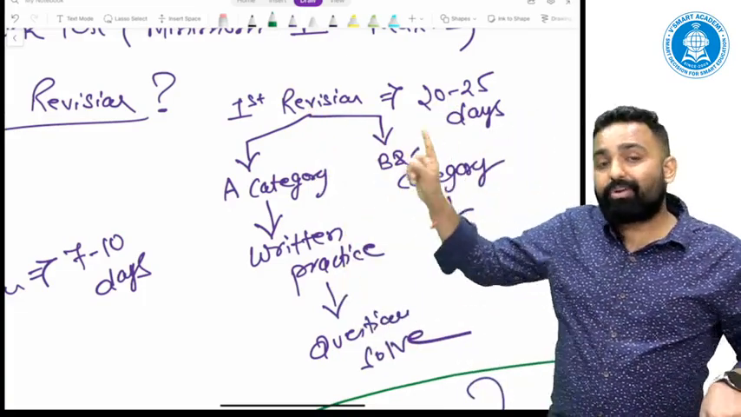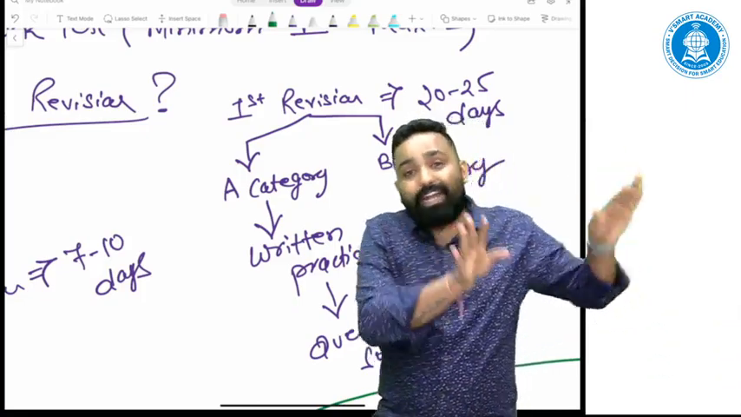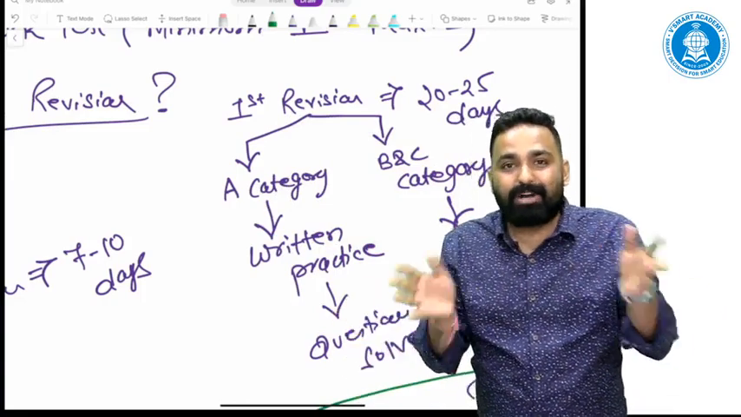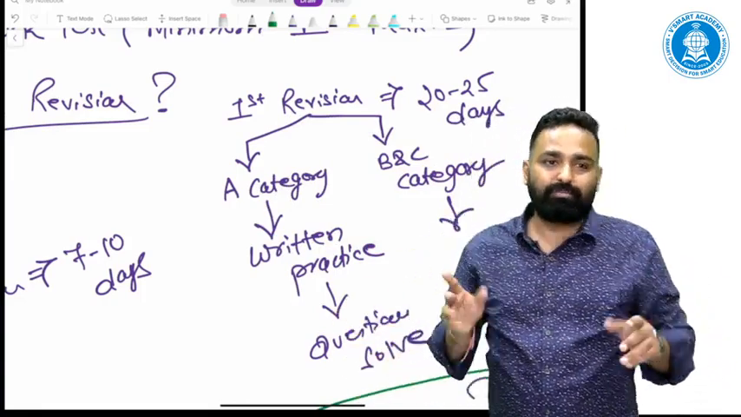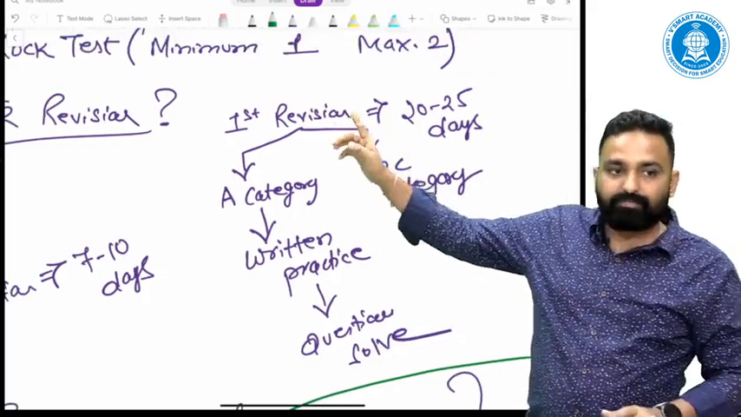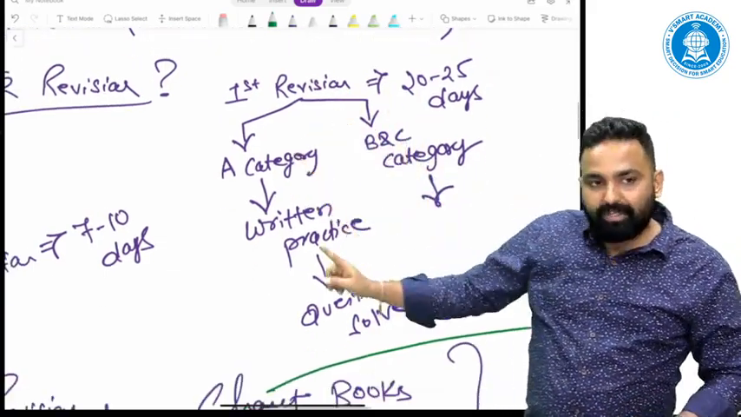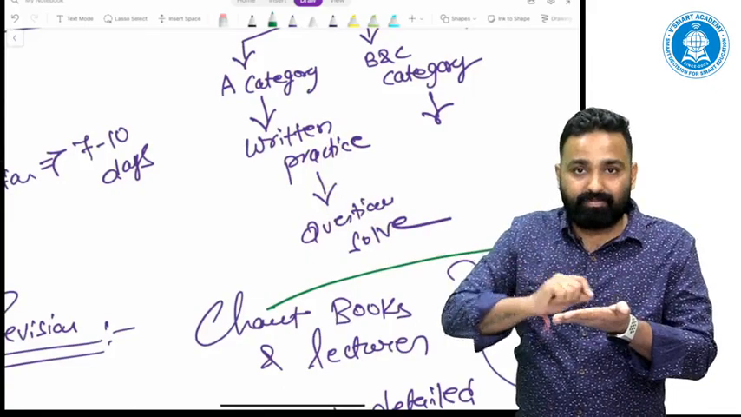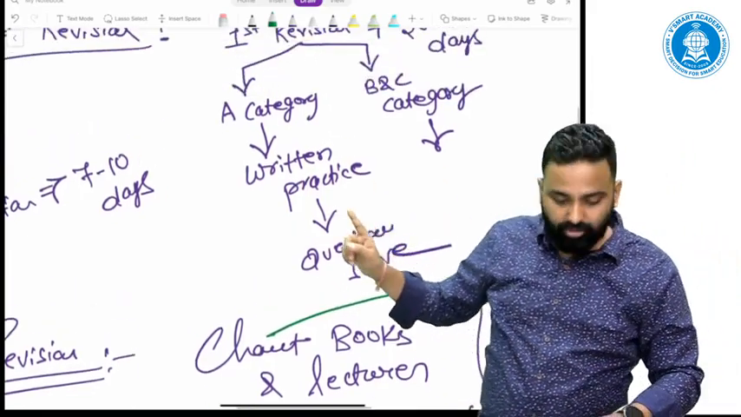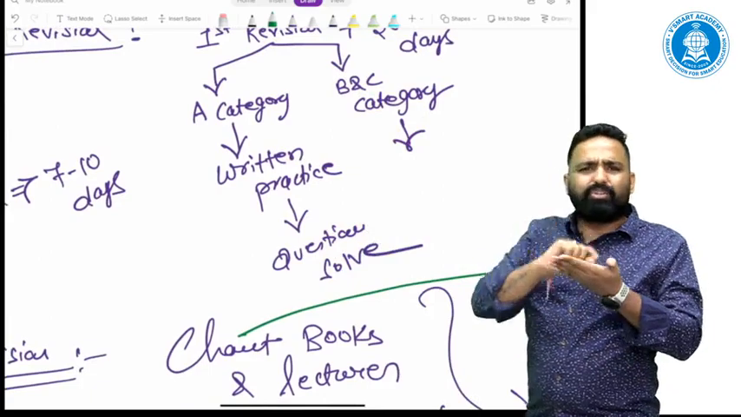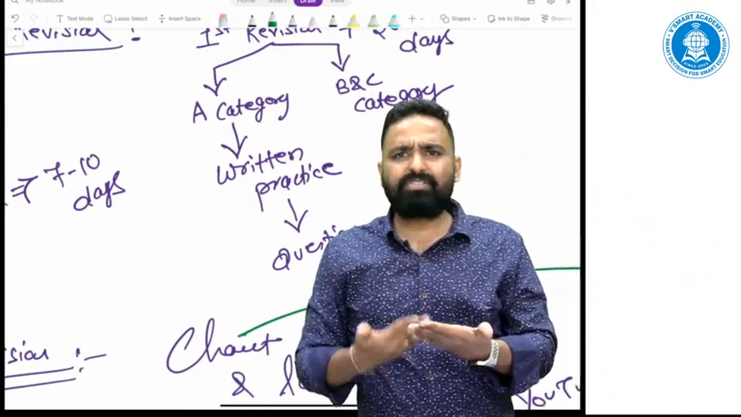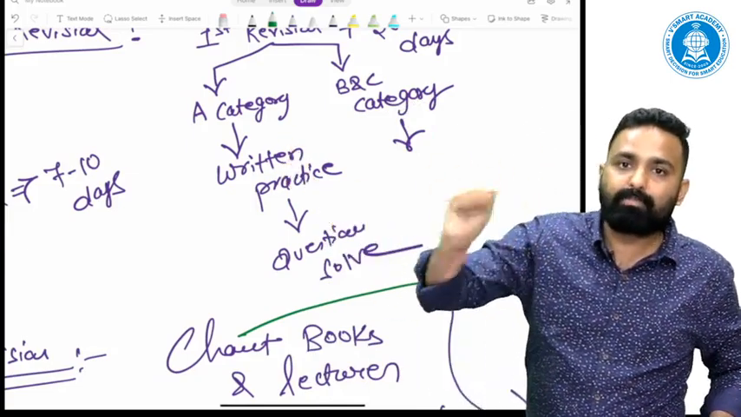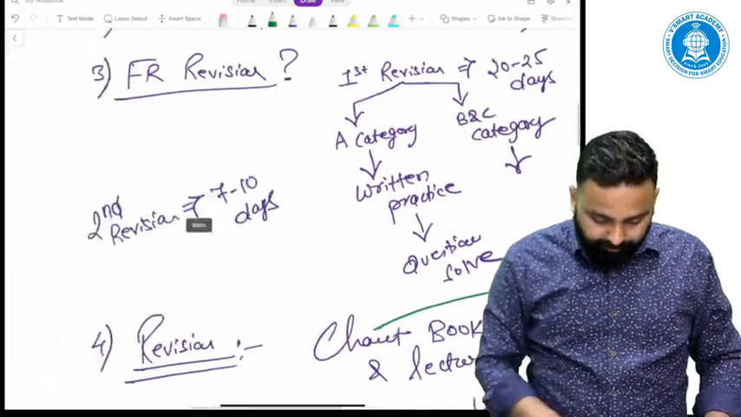And now the first revision of 20 to 25 days is only for those students who have already done their course. But some students have not completed their course, who are not done with the course, then what? I'll come to them. So first revision 20 to 25 days. Take A category topics first of all. From A category topics, please try to practice in written form. Try to practice in written form. Understood or not? For B and C categories, you can just look into the questions and discuss the questions only. But for A category topics, try to focus on writing practice, question solving practice.